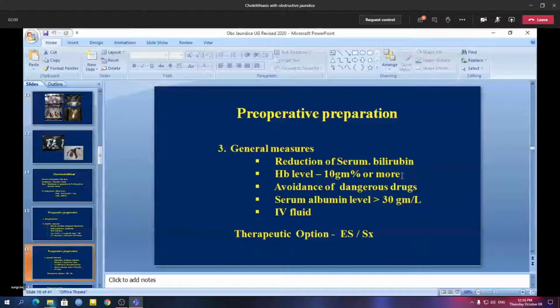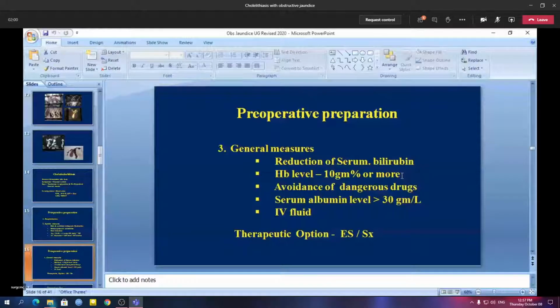But in malignant patients, it is usually a progressive jaundice. So in such patients, sometimes preoperative biliary drainage is employed by means of putting a stent in the common bile duct. So that is one area where ERCP is employed. Through ERCP, you can put a stent into the common bile duct, and thereby the bilirubin level will be reduced, and that will help in the patient's management in the post-operative setting.